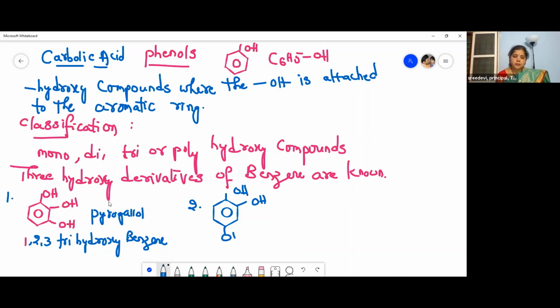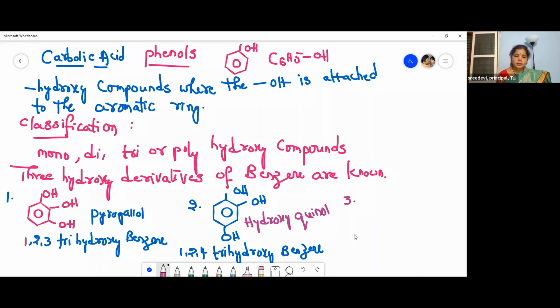So this is 1, 2, 4 trihydroxybenzene, or hydroxyquinol. Hydroxyquinol.